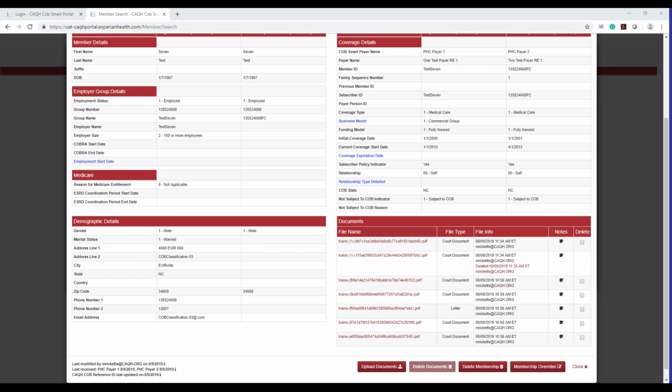So go ahead and give us a heads up, or the other payer a heads up, saying that you've uploaded this document for clarification. And then, yes, we can go ahead and use it to determine primacy if you have uploaded and sent us an inquiry, and we can review what you've uploaded. Or the other payer can do that as well. But this is more so just to keep track of everyone's records.